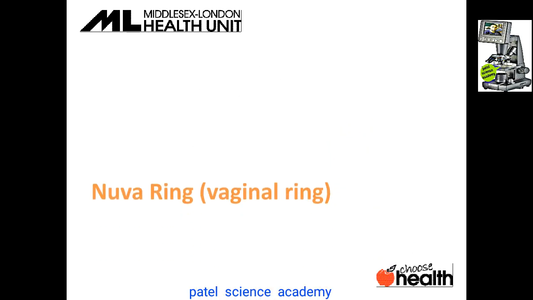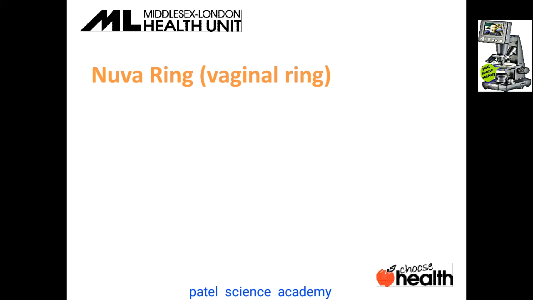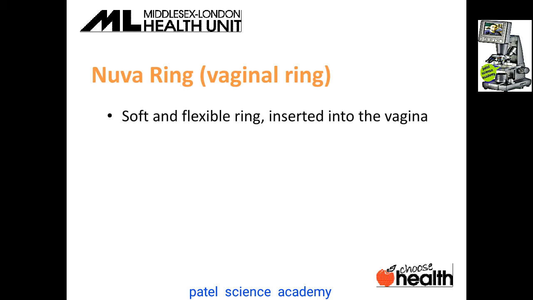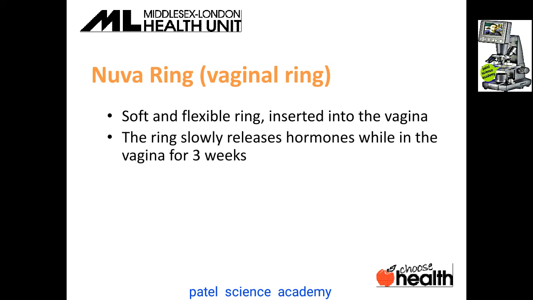Then the next method, the vaginal ring, which is also called the NuvaRing. If a vaginal ring is used, it can also be responsible for the prevention of the pregnancy. How is it possible? It is a soft and flexible ring inserted into the vagina of the female.